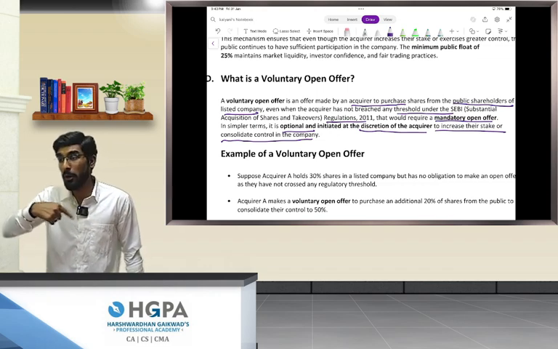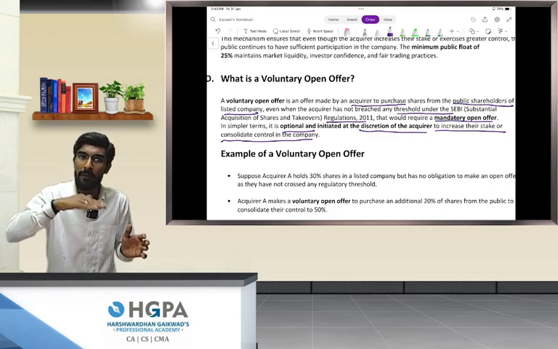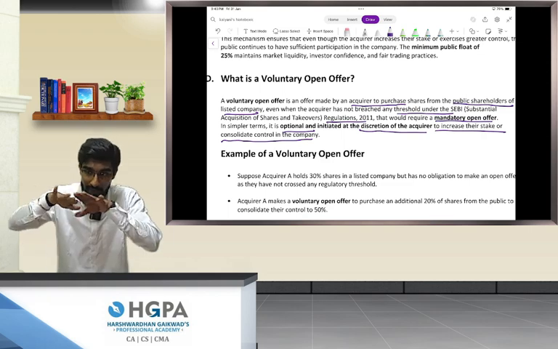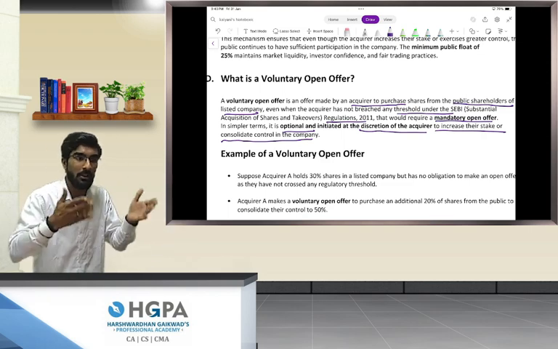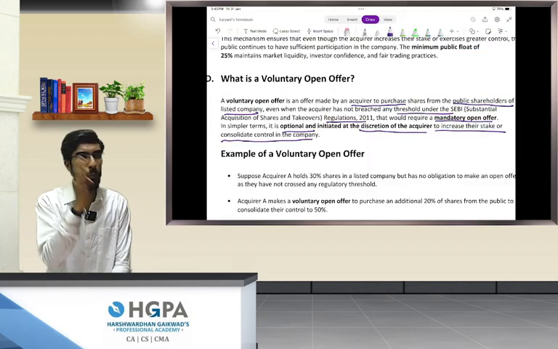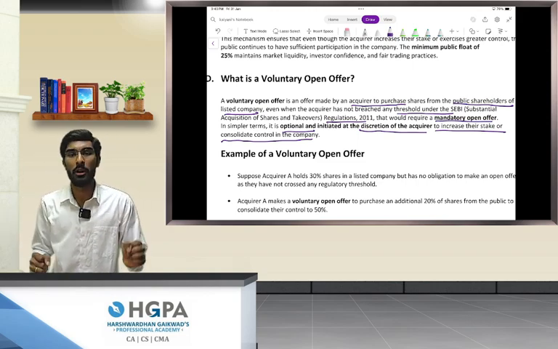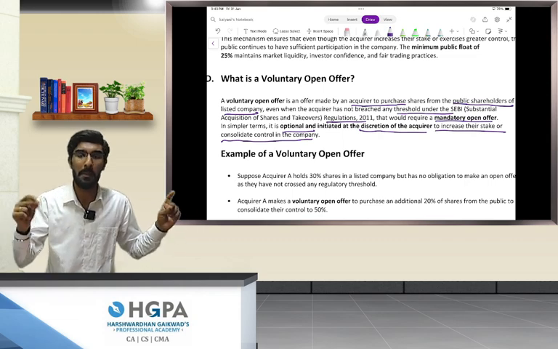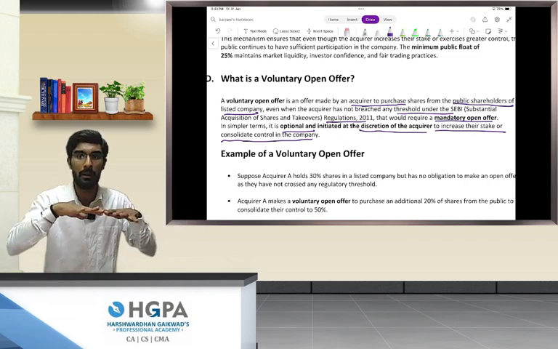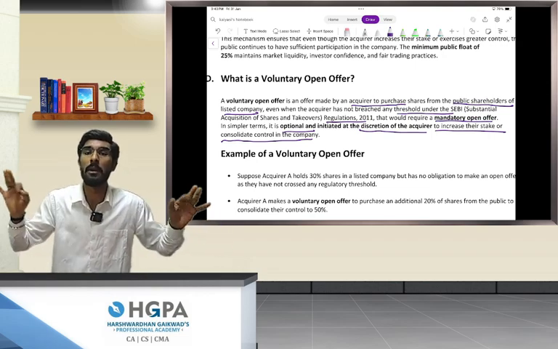I will not follow the conventional procedure, that is slowly acquiring 5% in a financial year, not getting triggered by anything, then next financial year again 5%, and in the next financial year again 5%. I will not wait for the slow process. Once I have acquired 30%, immediately I will make a voluntary open offer to acquire a 20% stake, so that immediately the company will be under my control. The focus is that the company should immediately be in my control.